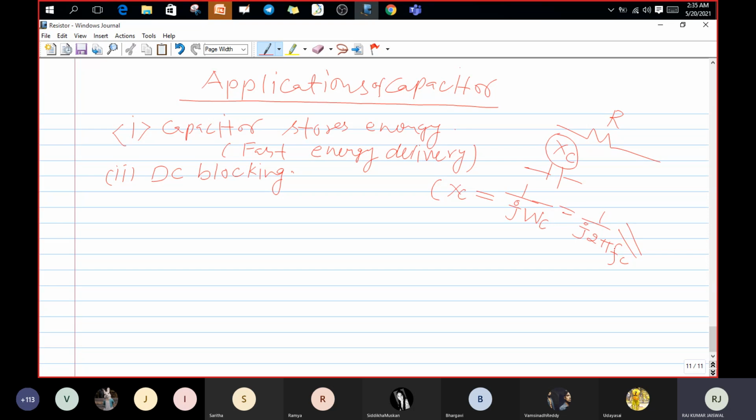Because if in your circuit there is DC, then DC doesn't have frequency, then what is your XC value? 1 by 0. It means infinity, means there is no conduction. That's why, whatever your circuit is, for example, I have included a capacitor with the DC circuit.